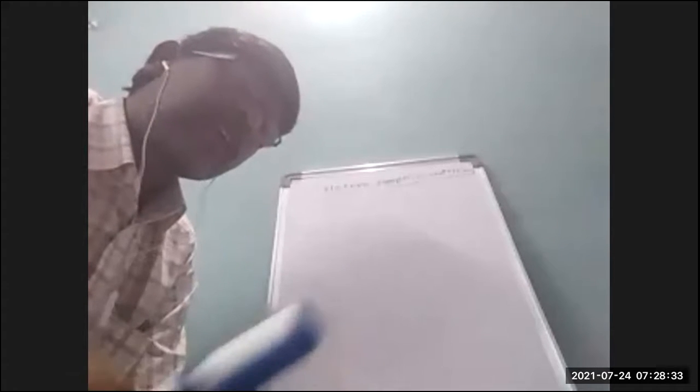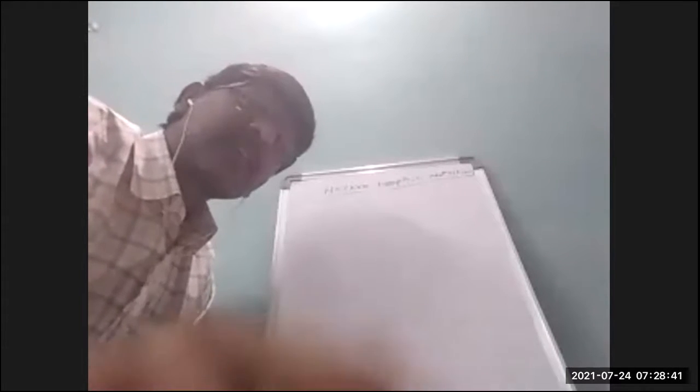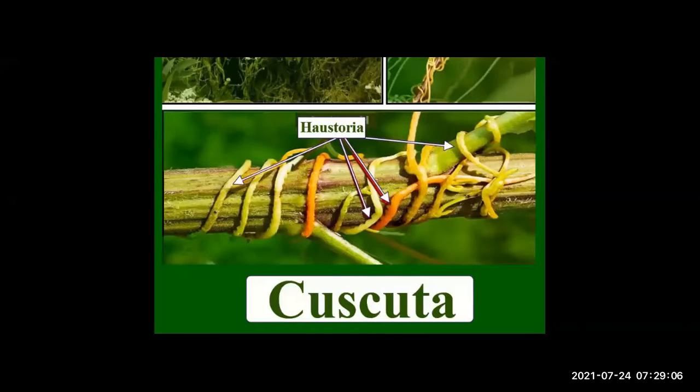Here, parasitic nutrition in Cuscuta. Now, Cuscuta. This is the Cuscuta plant. It is also called dodder plant. It is leafless.